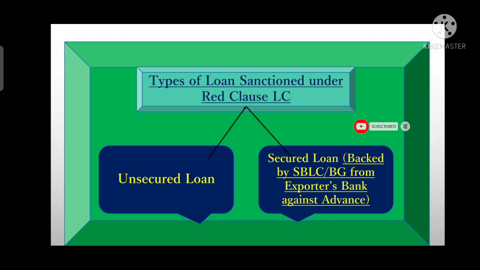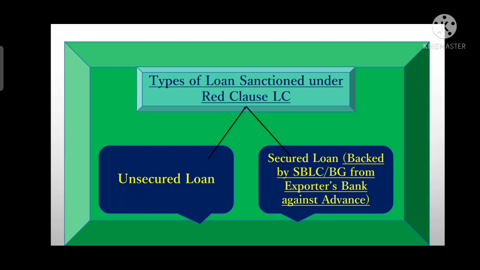Under this type of loan, the issuing bank will only make the advance payment to the beneficiary if the exporter provides a guarantee from his bank in favor of the buyer, stating that